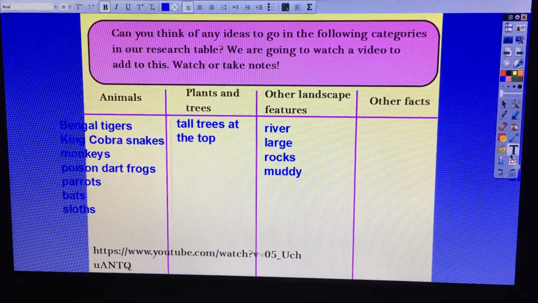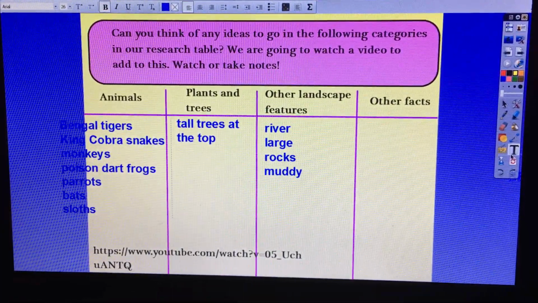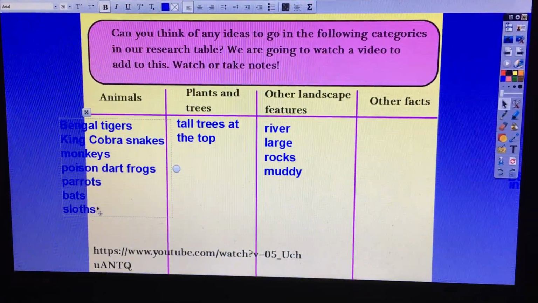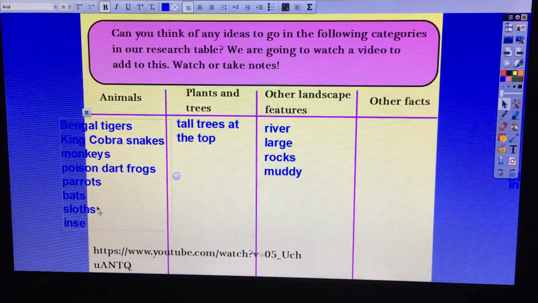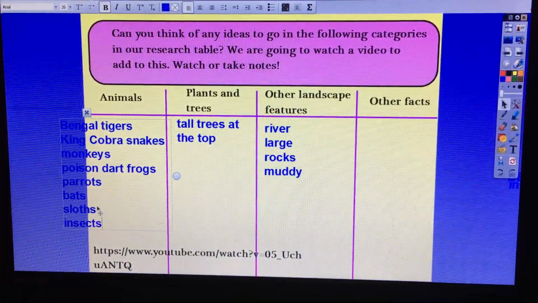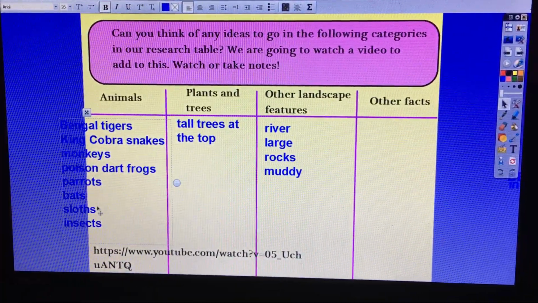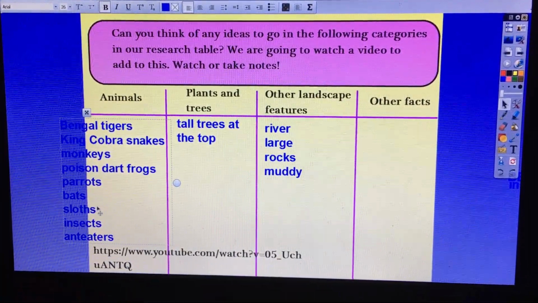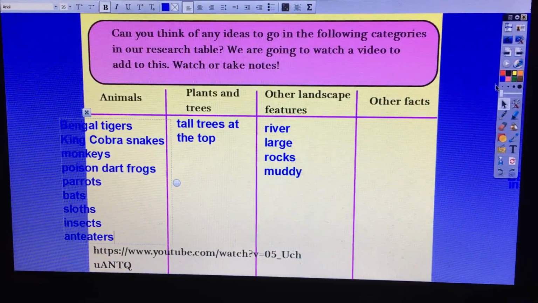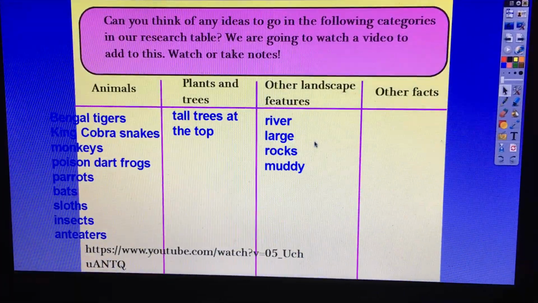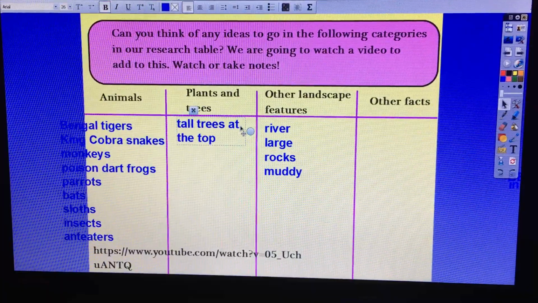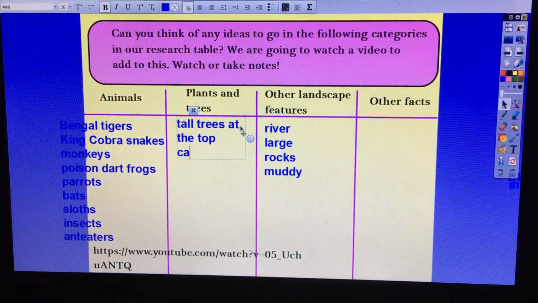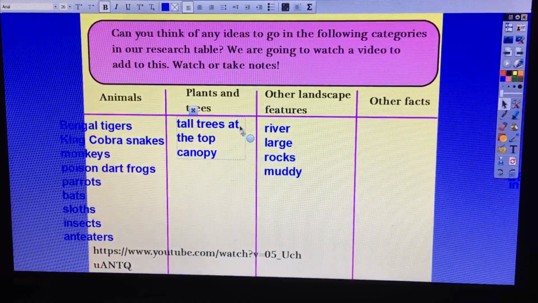And on the forest floor, there would be lots of insects. Let's have a go at doing that again. And if you've watched the Magic School Bus video, there were also lots of anteaters, which would also be on the forest floor understory, where they look for ants. Anteaters. Okay, you might have extra ones. Feel free to add those if you would like. Plants and trees. Tall trees at the top. I might add in here all the layers. Canopy layer.